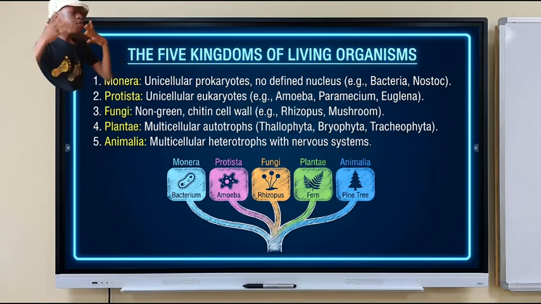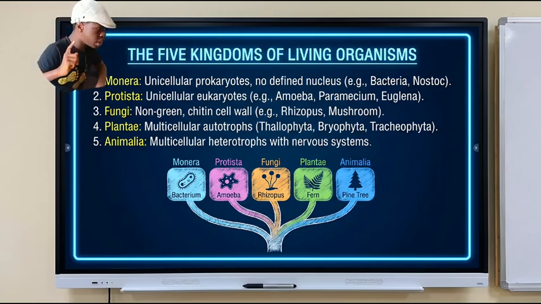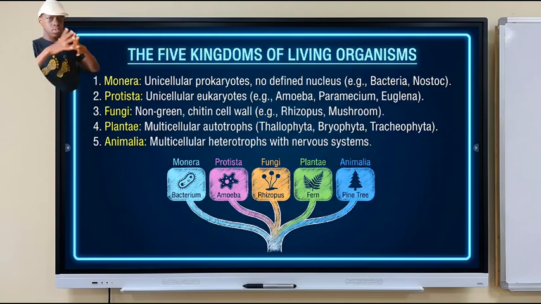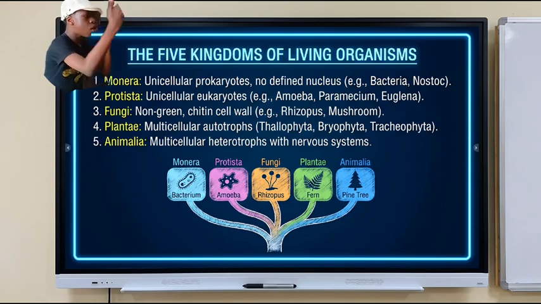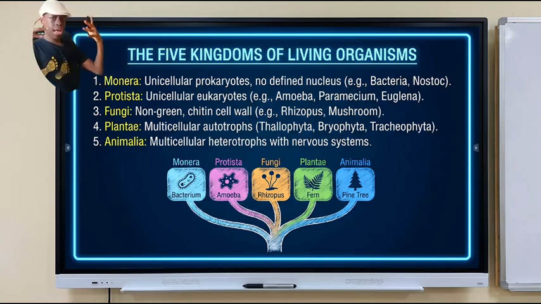Number 3 is fungi. It's basically like plants, but they are not green. And they have chitin cell walls. So the examples of this type of fungi are rhizopus and mushrooms. You can see both of them, they are not green and they have chitin cell walls.